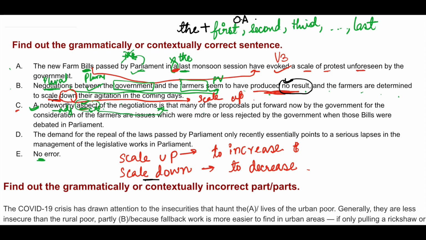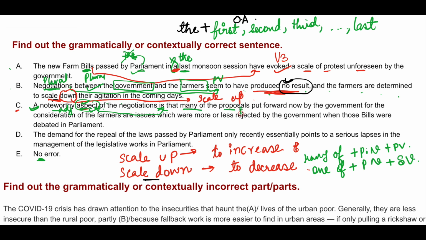Okay, is that many of the proposals. So many of, with many of you should use plural noun and plural verb. Okay, with one of you should use plural noun and singular verb.